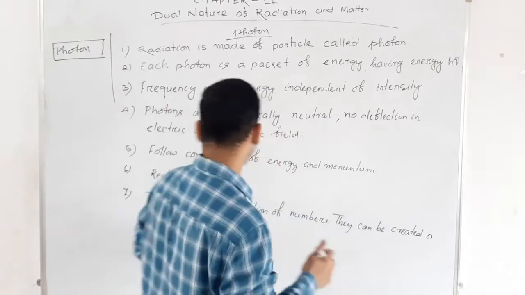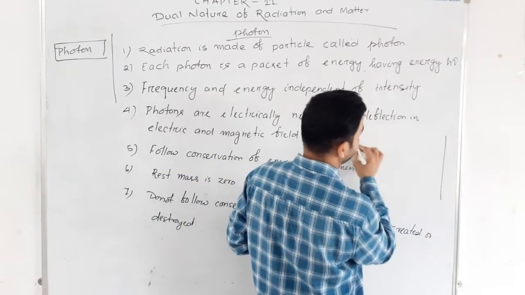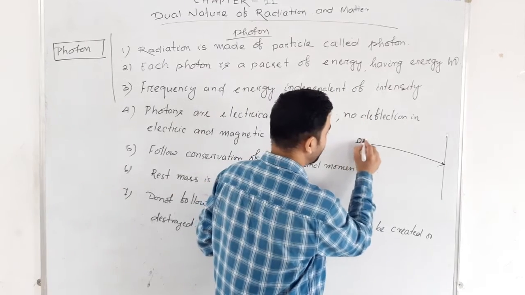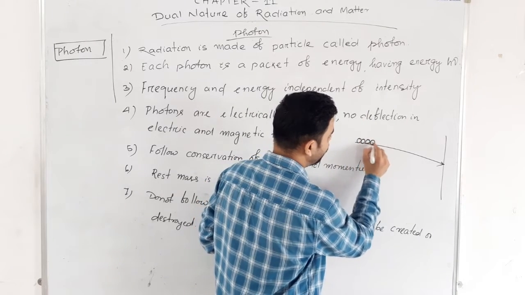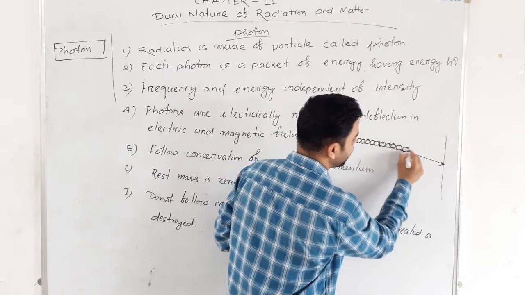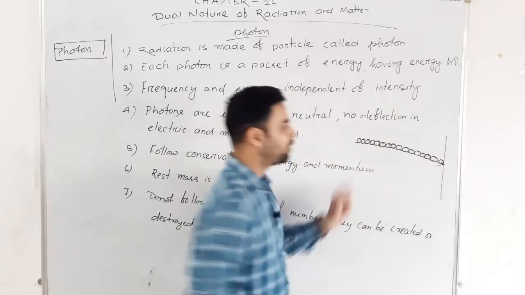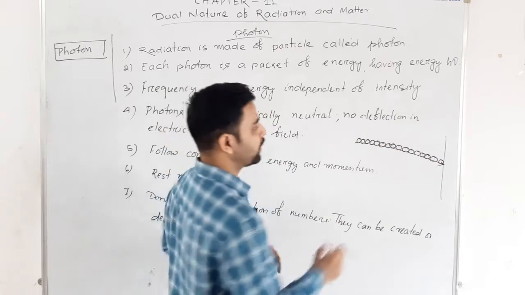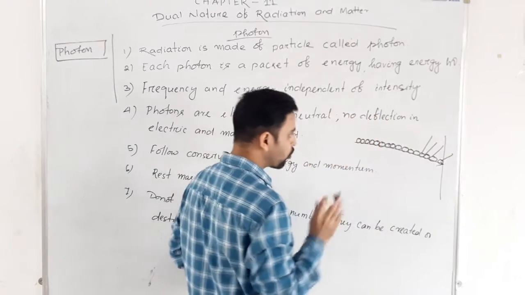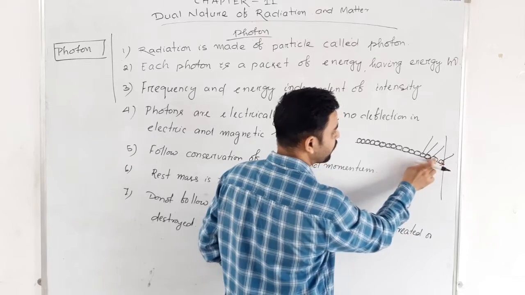Suppose I will say here it is a metal surface and light is striking the metal surface. That means the packets of photons, these are the photons, these are the packets of energies, these are striking the metal surface. Actually these are the photons, these are the packets of energies. So we are assuming here the light is made up of these photons.